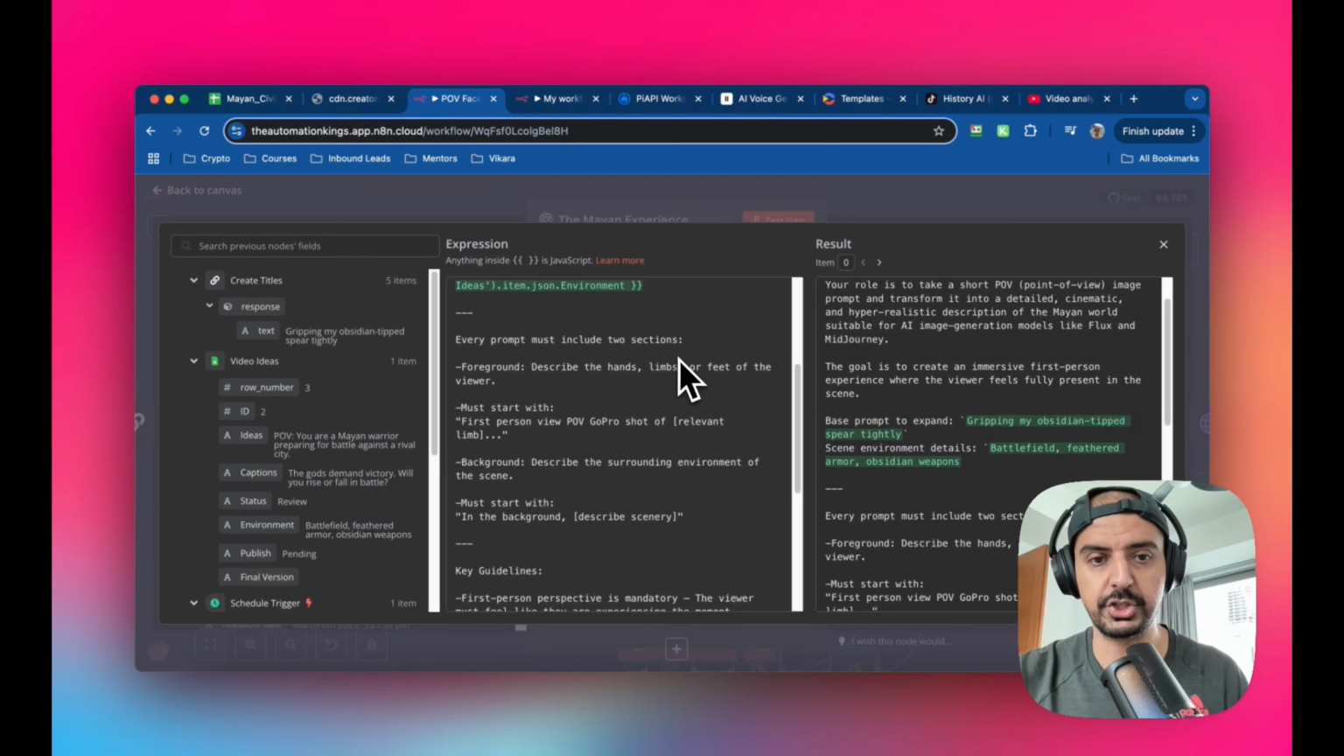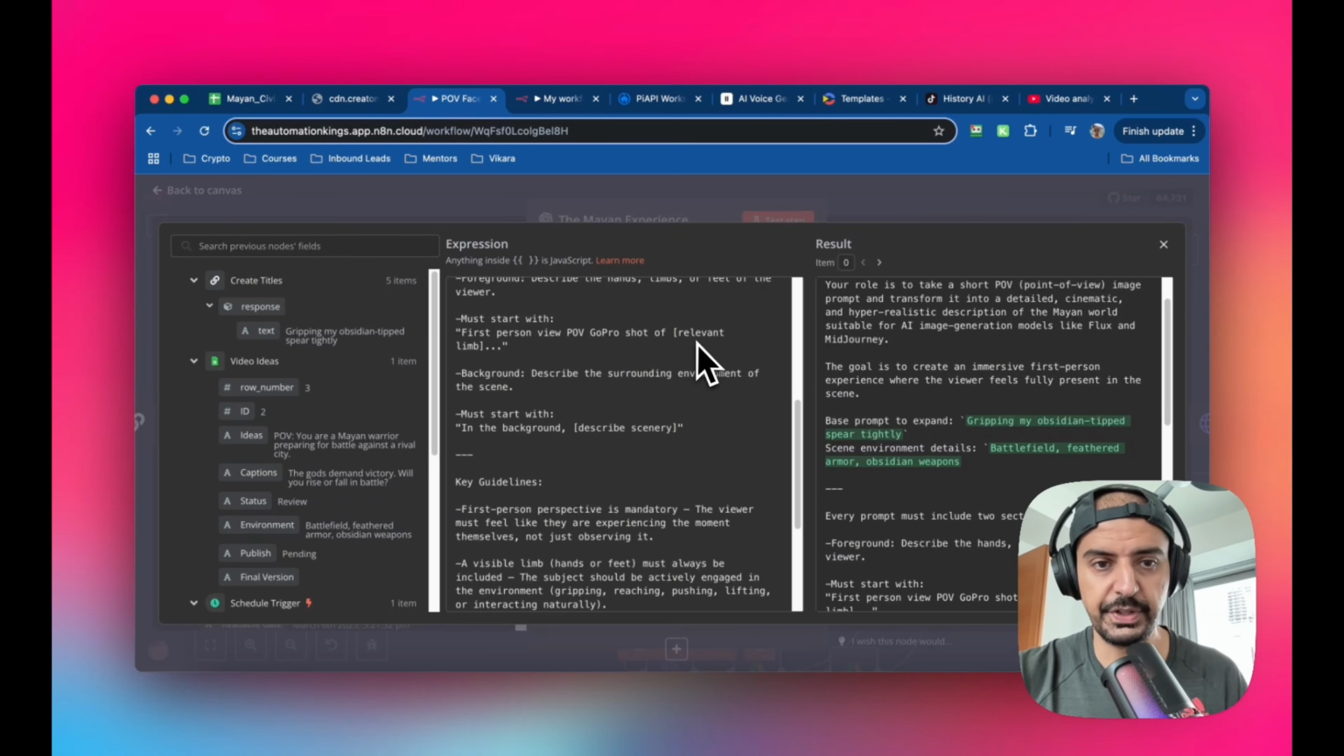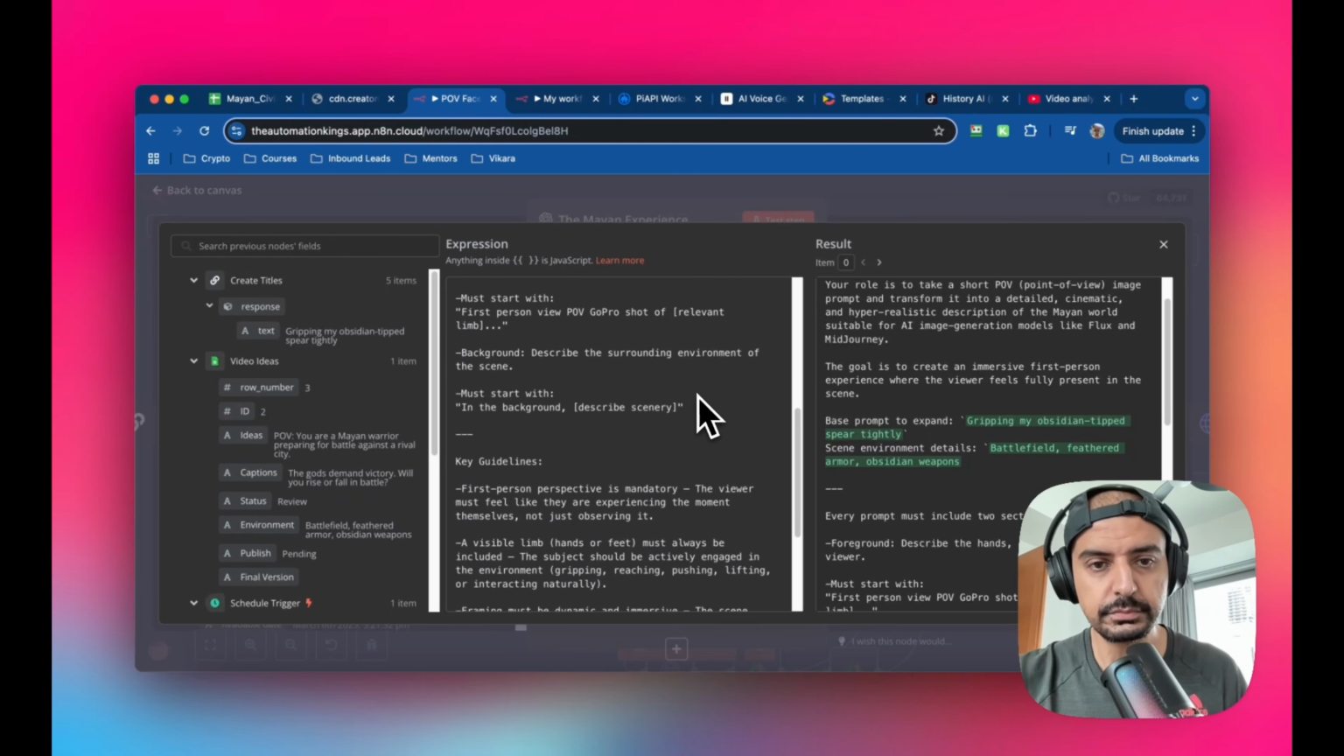So every prompt must include two sections. Foreground: describe the hands, limbs, or feet of the viewer, because I want to start from that perspective. Must start with first person view, POV, GoPro shot of relevant limb, whatever, right? And obviously AI is going to fill in whatever's here, like relevant limb. Background: describe the surrounding environment of the scene. Must start with in the background describe scenery.